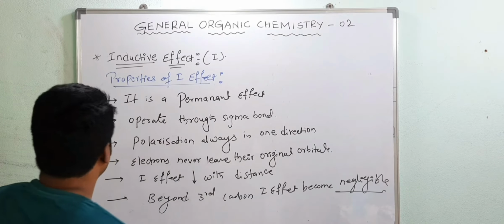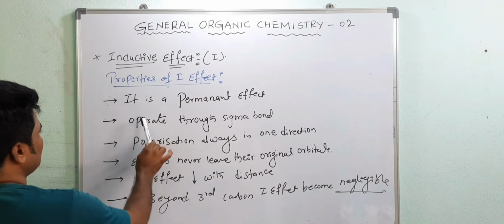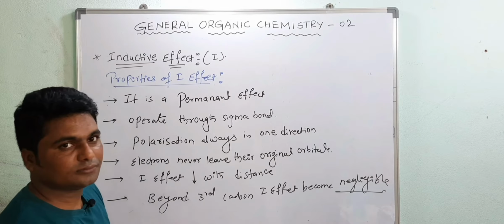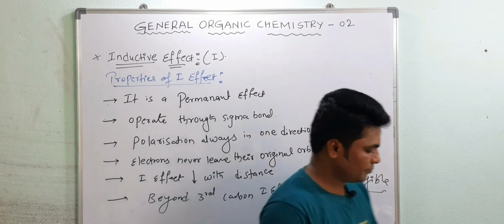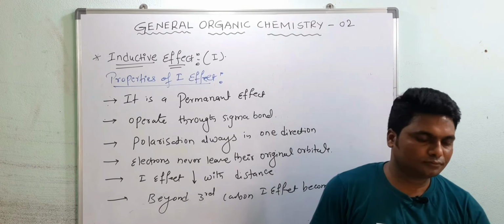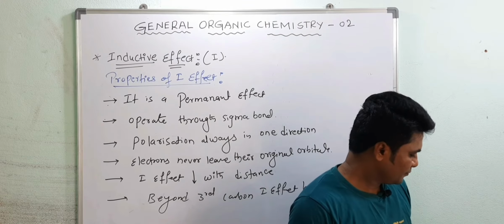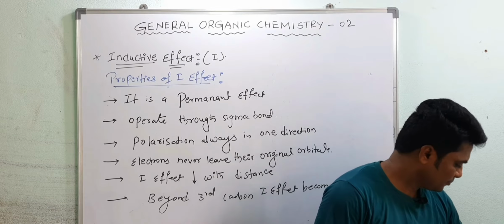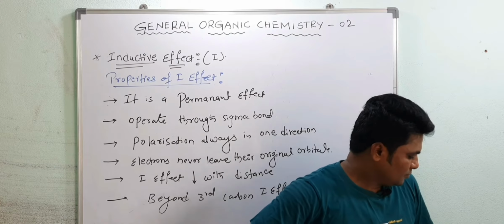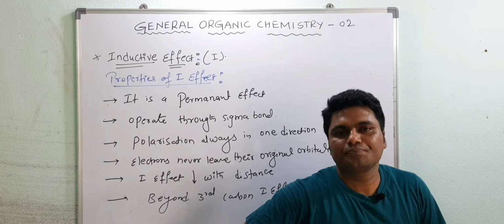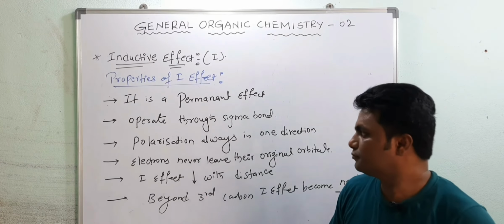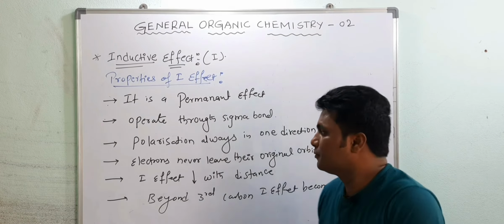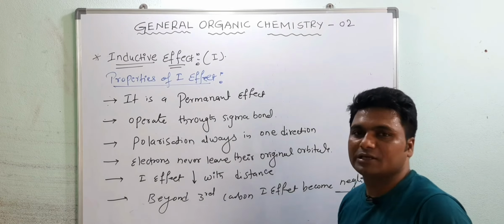These are the total six points: 1, 2, 3, 4, 5, 6. All these statements are very, very important. Note them down.